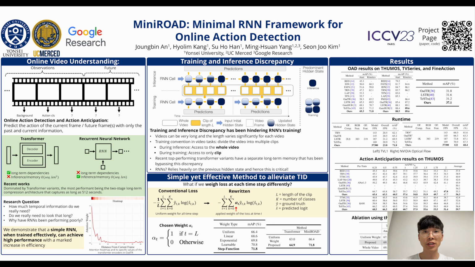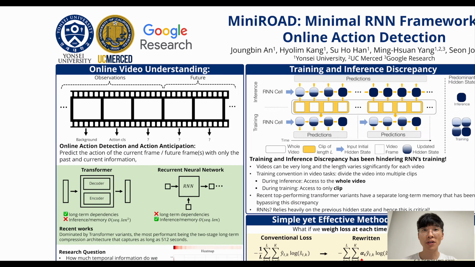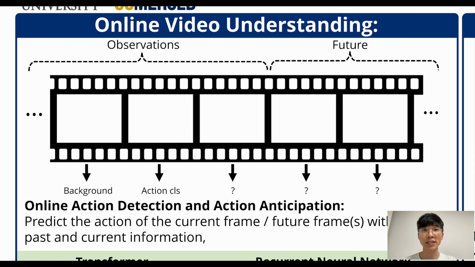The paper I'm going to present is called MiniROAD, Minimal RNN Framework for Online Action Detection. Our research focuses on online video understanding, where frames are provided sequentially in a streaming manner. The objectives of online action detection and action anticipation are to predict the actions in the current or upcoming frames, using only the past and present data.